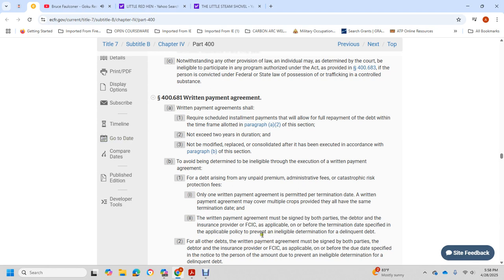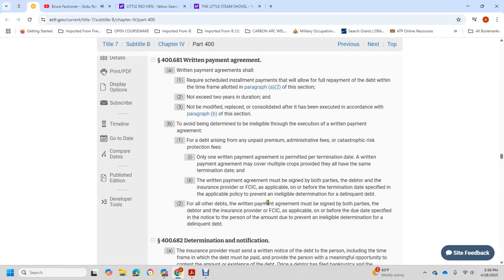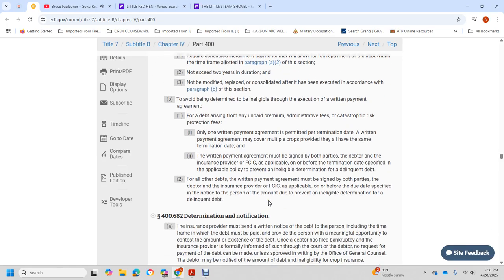A written payment agreement must be signed by both of the parties, the debtor and the insurance provider or the Federal Crop Insurance Corporation, on or before the termination date specified in the applicable policy to prevent an ineligibility determination of delinquent debt. For all other debts, the written payment agreement must be signed by both parties, the debtor and the insurance provider or the Federal Crop Insurance Corporation, before the date of the notice to the person of the amount due, to prevent an ineligibility determination for the delinquent debt.